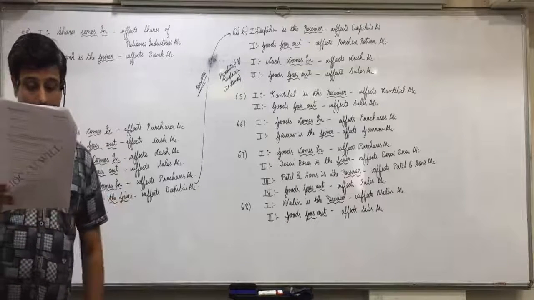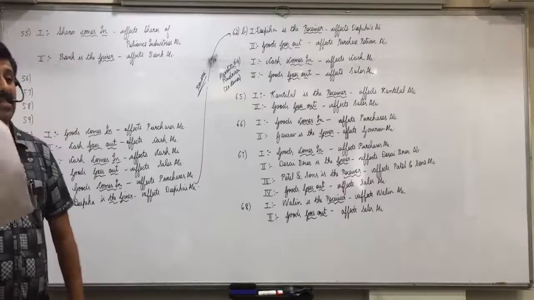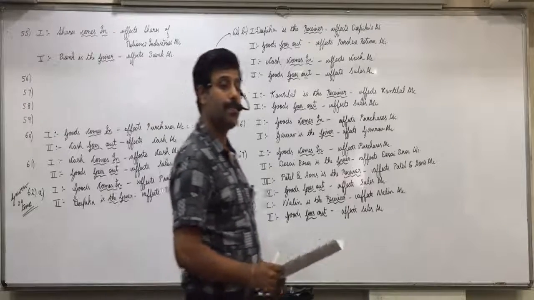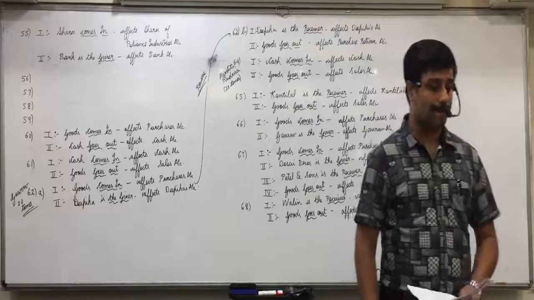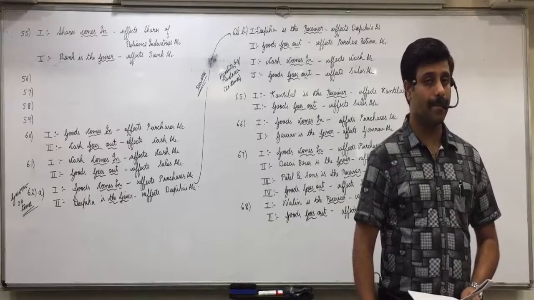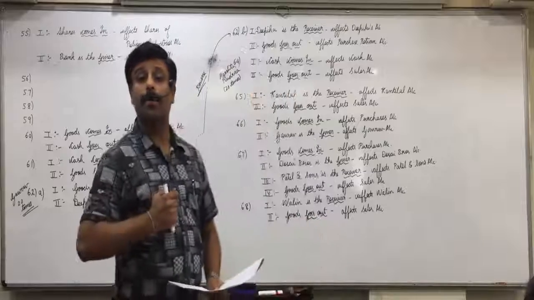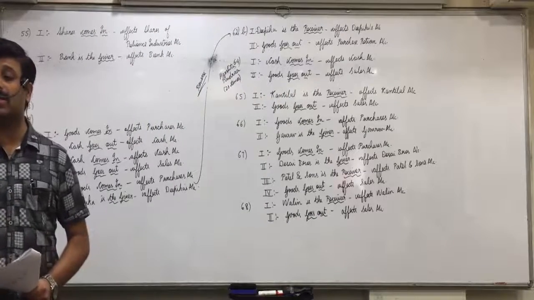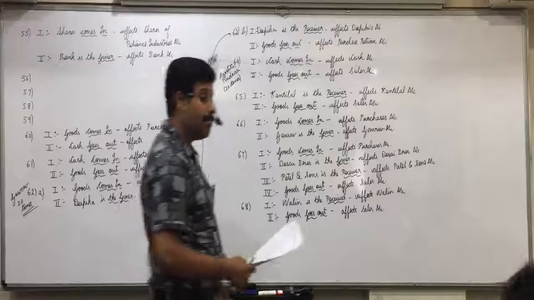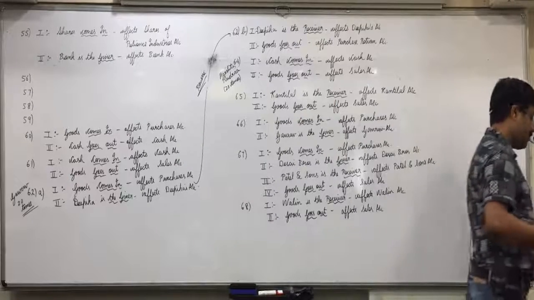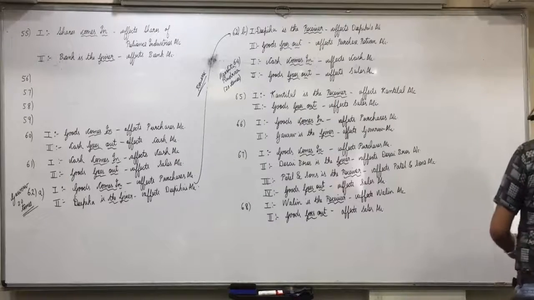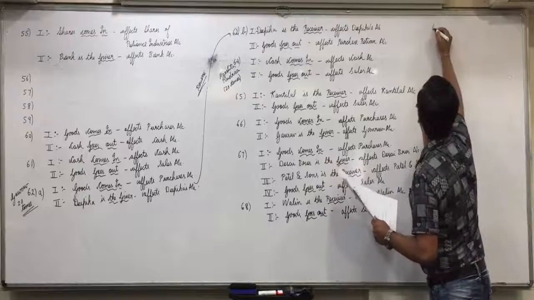69. Received check from Nalin rupees 5,000. Bank is the receiver, affects bank account. Nalin is the giver, affects Nalin account. Correct. Whenever we receive check, what effect we will write? Bank is the receiver because that check we will deposit in the bank. So effect 1, bank is the receiver, affects bank account.